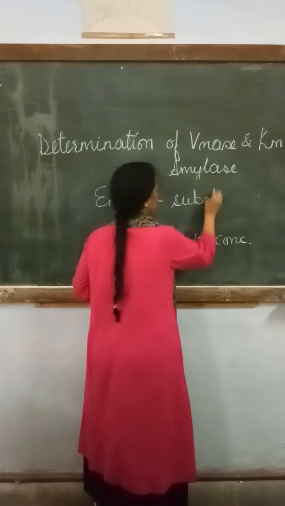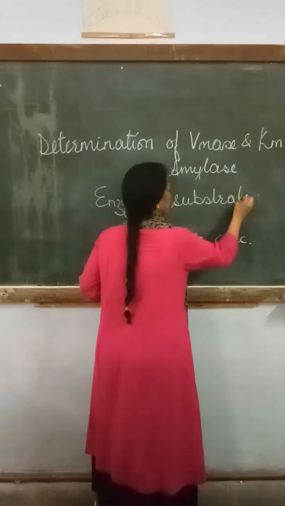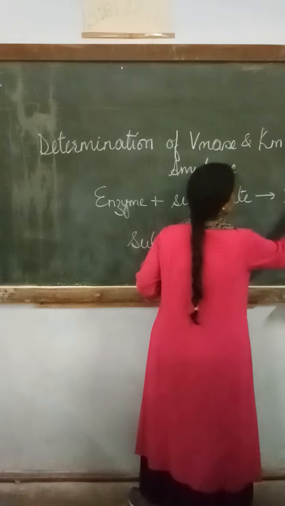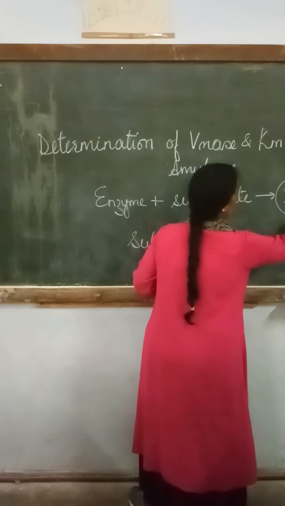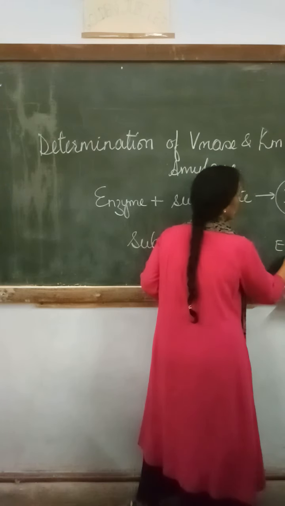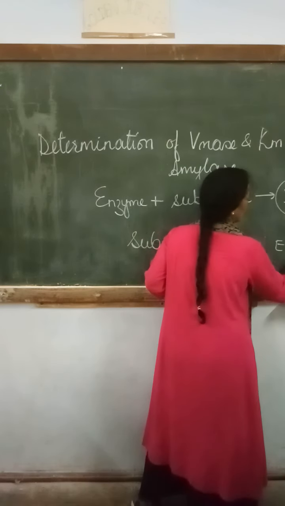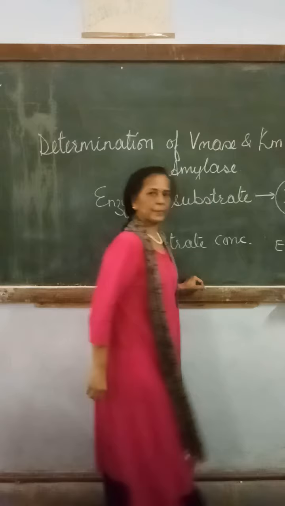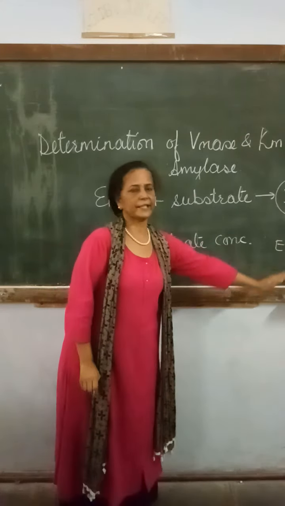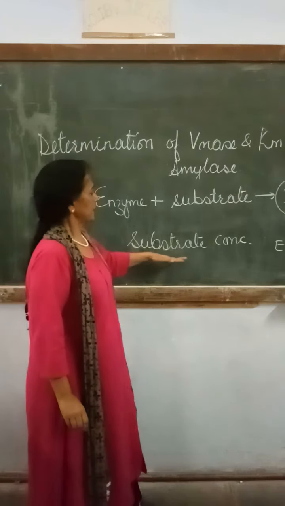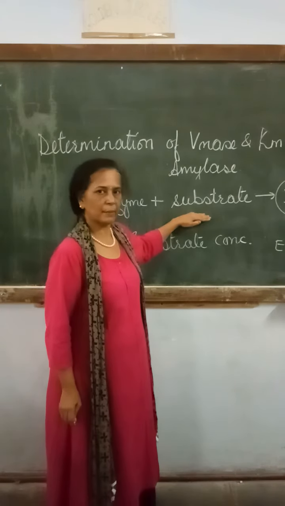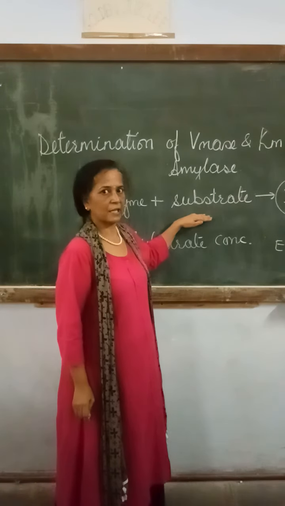The substrate will bind with the enzyme, then an intermediate product will be formed, then the final end product will be formed, and after that the enzyme molecule will be separated from the end product. This is how an enzymatic reaction takes place, and the substrate concentration greatly affects the enzymatic velocity or enzymatic reaction.